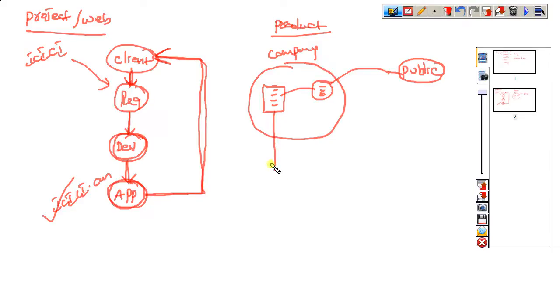Using these specifications, they develop one application. This application is released to the public. Everybody can access this application and use it. So this we call a product.